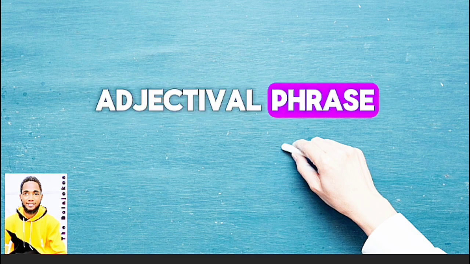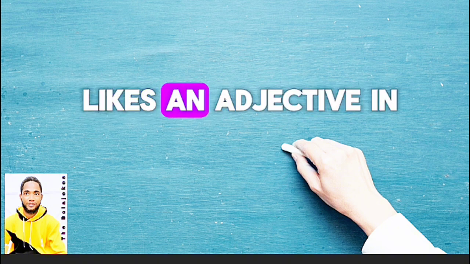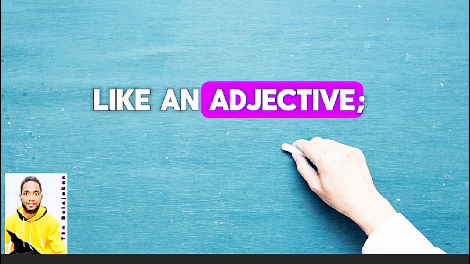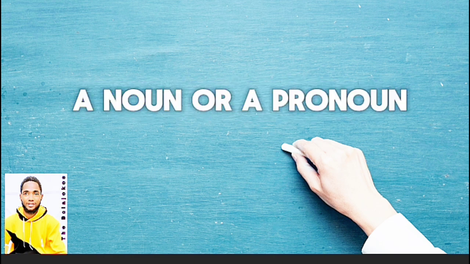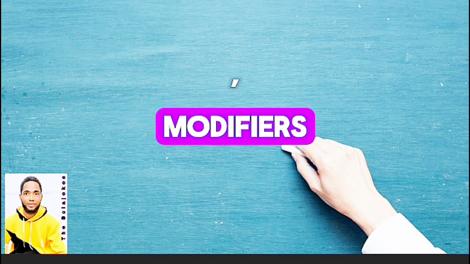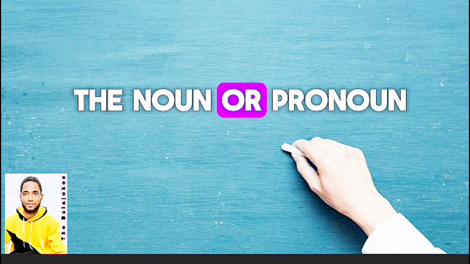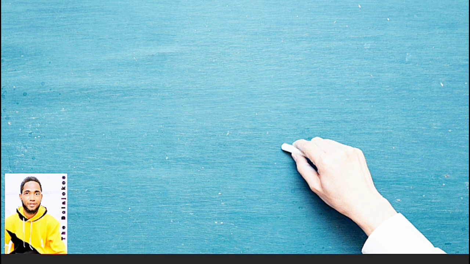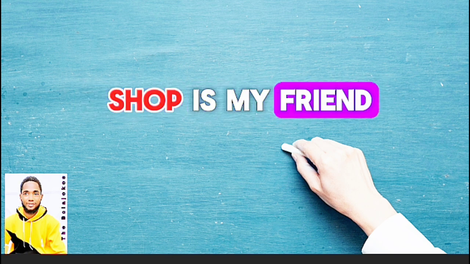Adjectival phrase. A phrase that acts like an adjective in a sentence is called an adjectival phrase. Like an adjective, it modifies, adds to the meaning of, a noun or a pronoun. It comprises adjectives, modifiers, and other words modifying the noun or pronoun. A kid on the roof is looking at the sky. Modifies noun, kid. The boy in the shop is my friend.